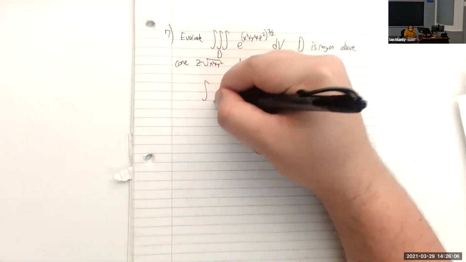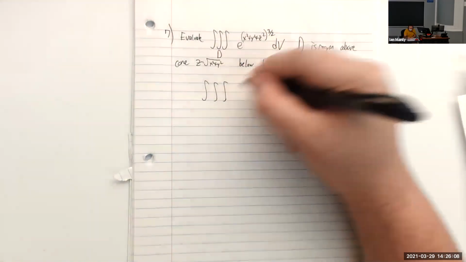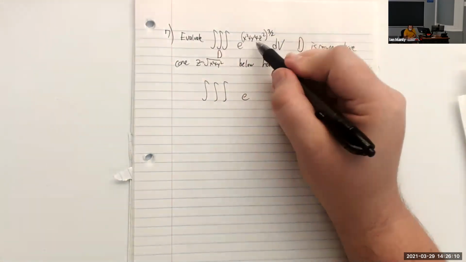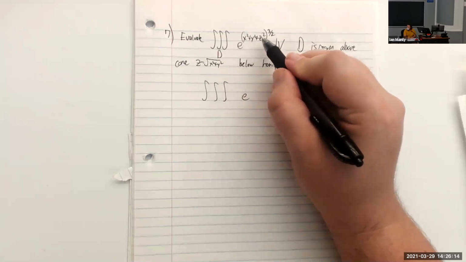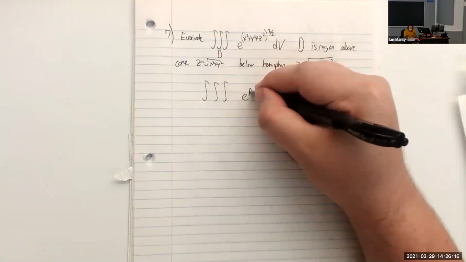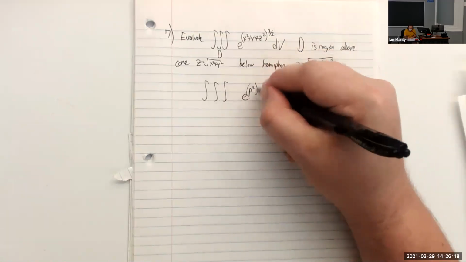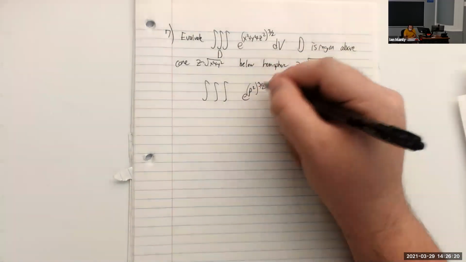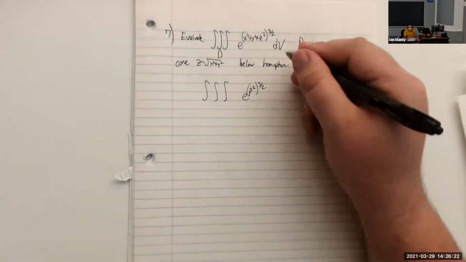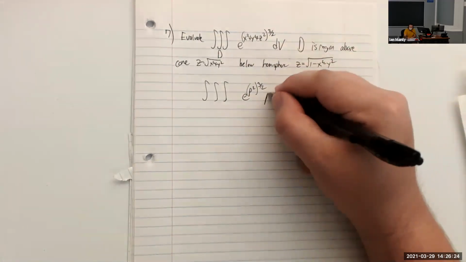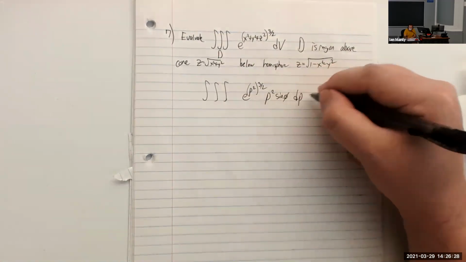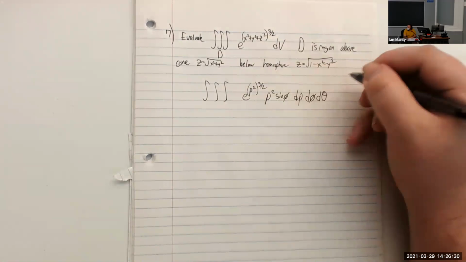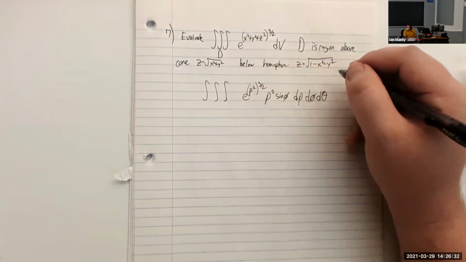So we have our triple integral. And just as I said, this is going to be rho squared right here. And then that's to the 3/2, so this will be e to the rho cubed. Then since we're doing spherical coordinates, we have to put our Jacobian in here, which is rho squared sine of phi, d rho, d phi, d theta.